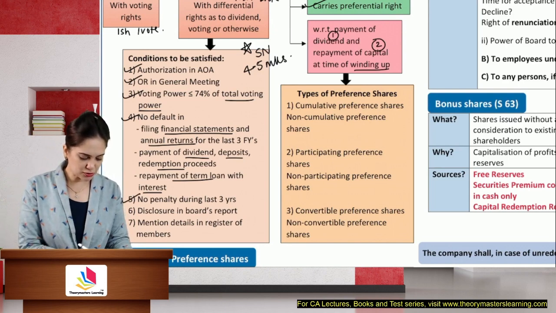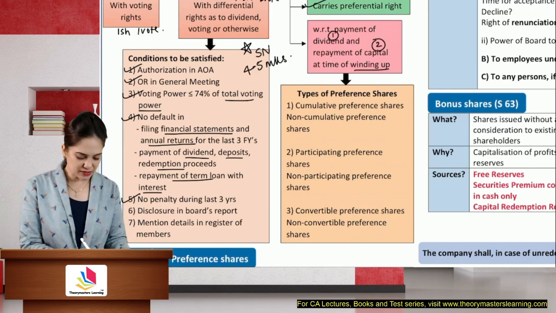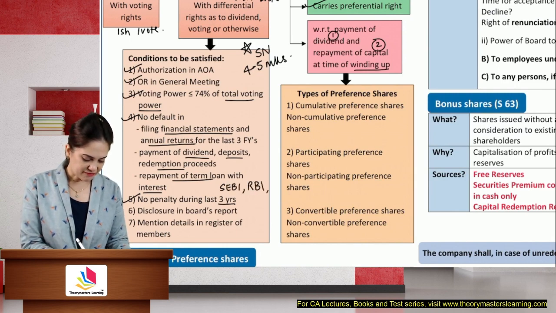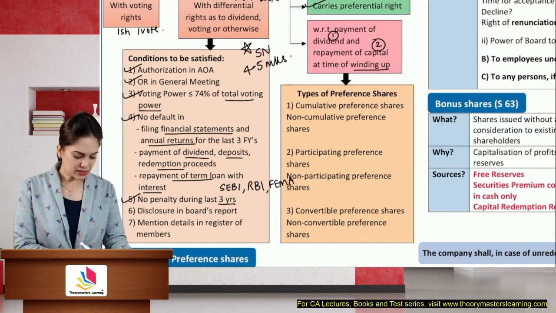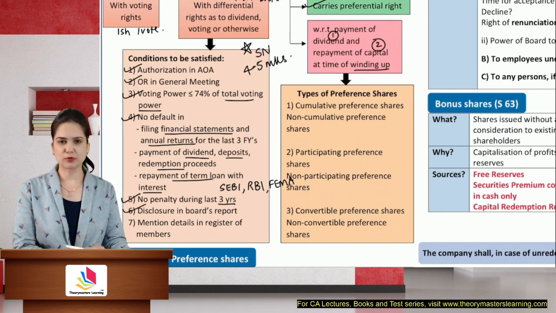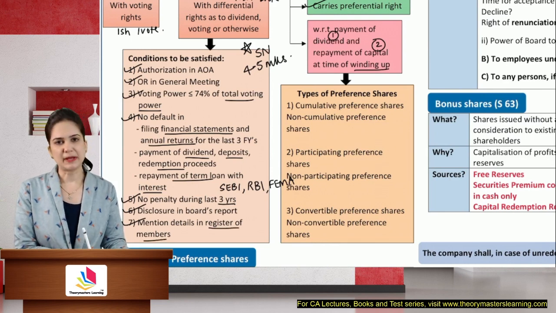The company should not be subject to penalties imposed in the last 3 years. It can be by SEBI or by RBI, FEMA. So you should not be subject to penalties. The disclosure should be made in the board's report that we are issuing DVRs, and we should mention the details also in the register of members.